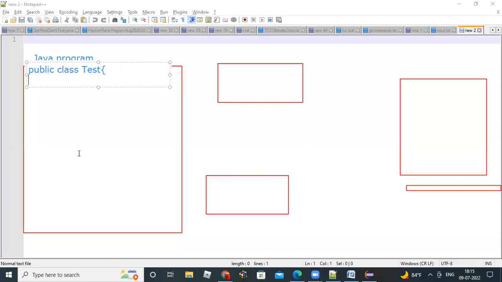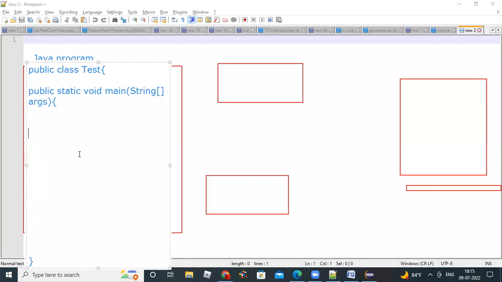test. It's a very basic program I'm writing here. I want to sum any two numbers. That's a simple program I'm writing. Public static void main. This is the main method where your code will execute, so all your code will be executed here.